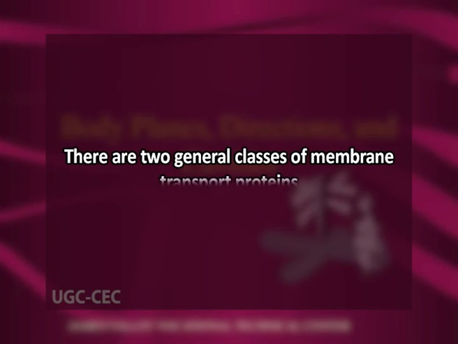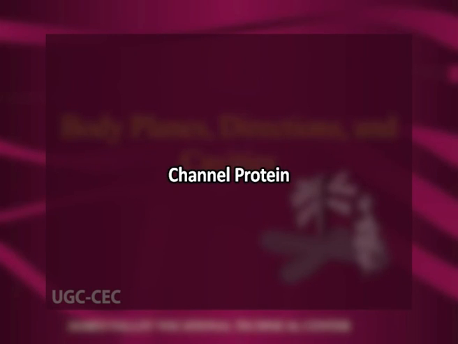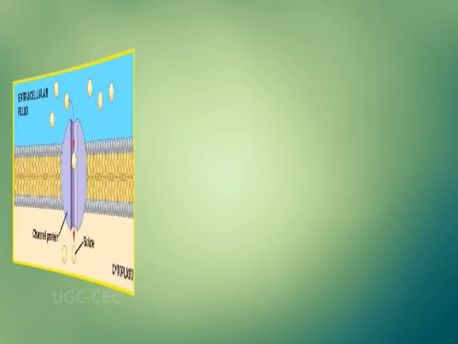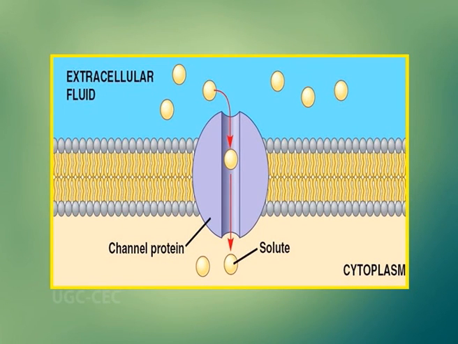These molecules pass across the membrane via the action of specific transmembrane proteins which act as transporters. They contain multiple membrane spanning regions that form a passage through the lipid bilayer, allowing polar or charged molecules to cross the membrane. There are two general classes of membrane transport proteins. Number one is the channel protein. Channel proteins form open pores through the membrane, allowing the free passage of any molecule of the appropriate size.